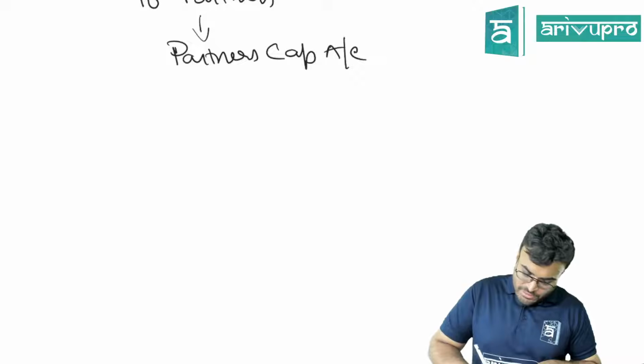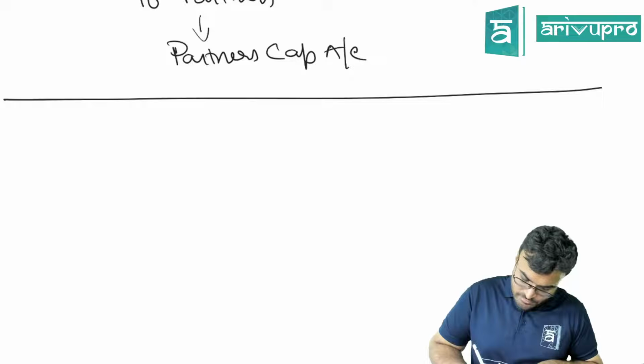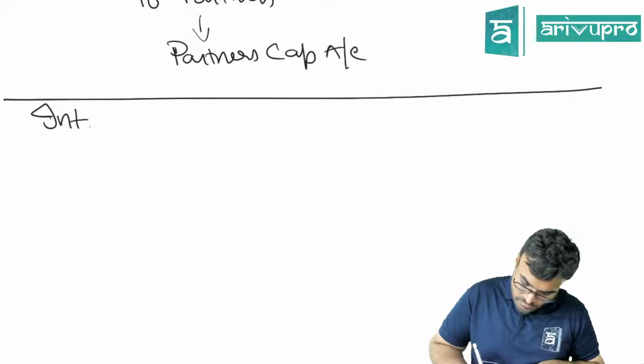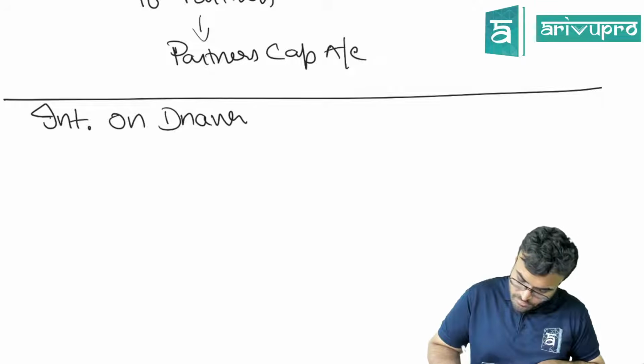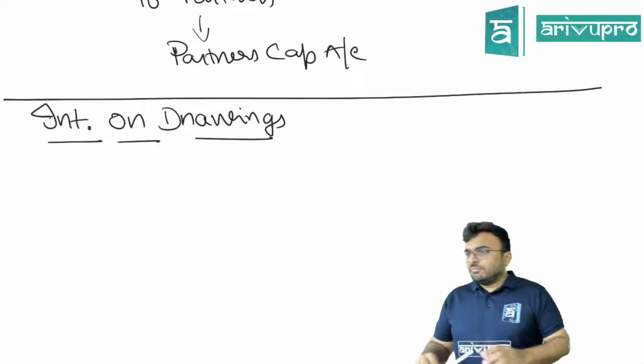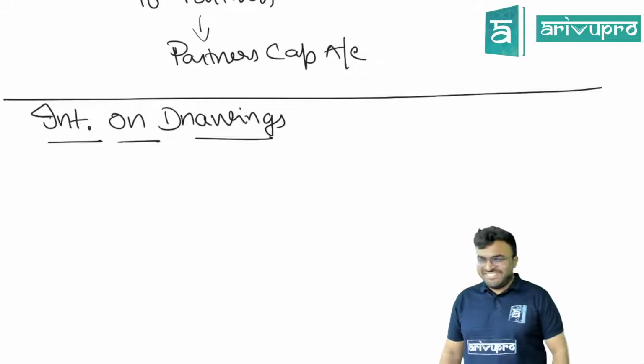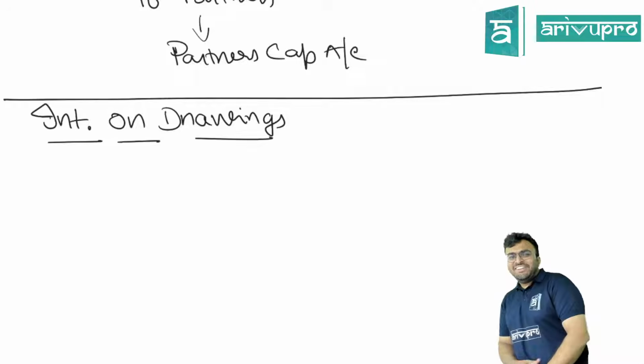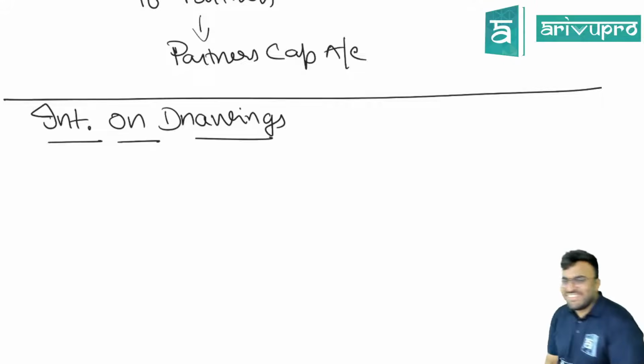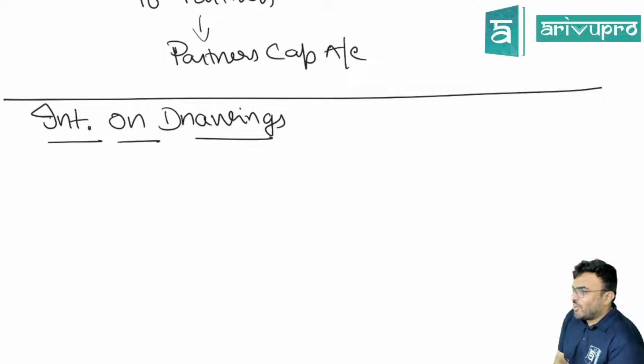Can I go further, guys? For that we still have time. Now, interest on drawings.